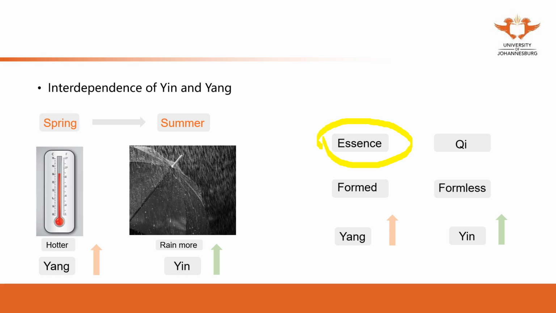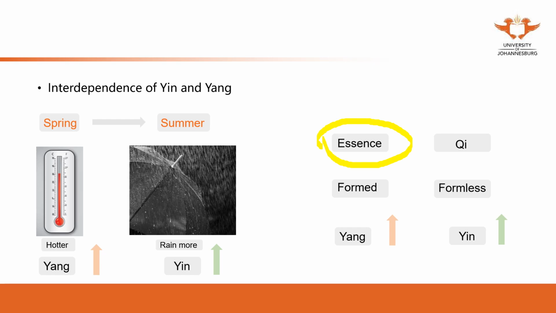The common reason is that their parents might have been older when they were born, or they work a lot, consuming excess essence.